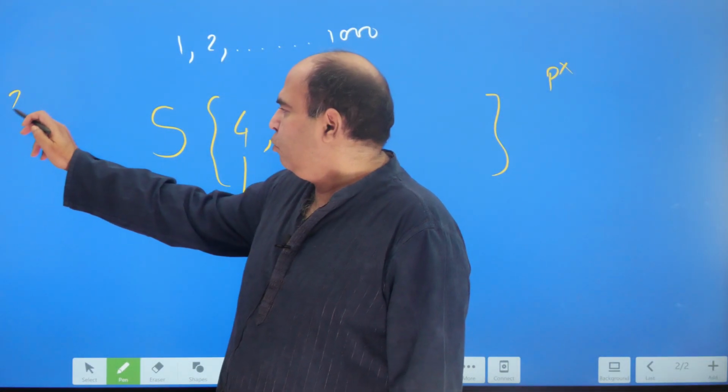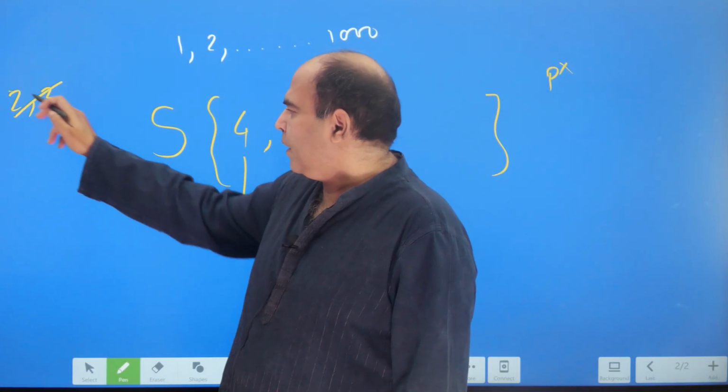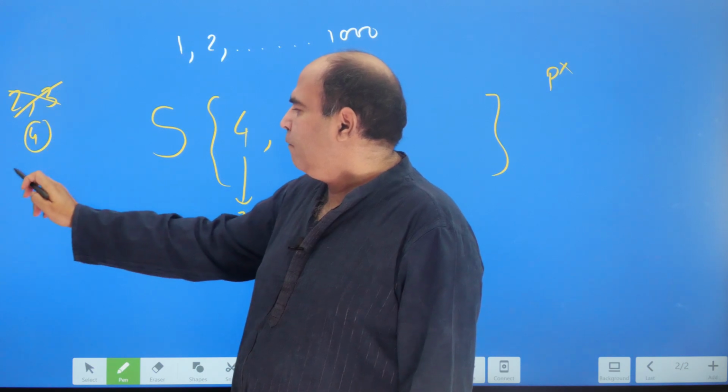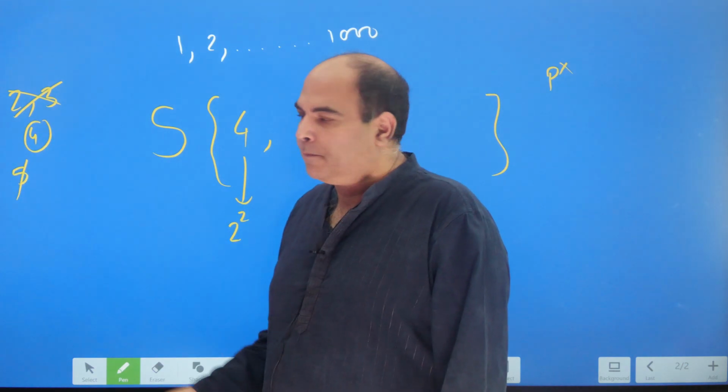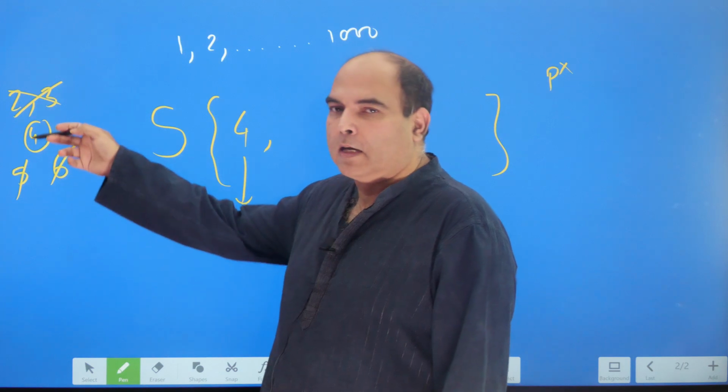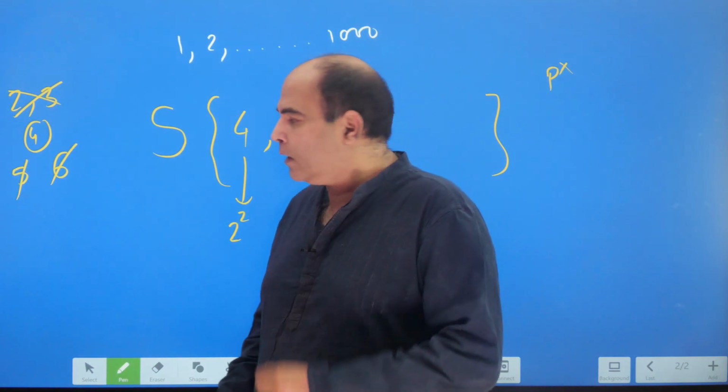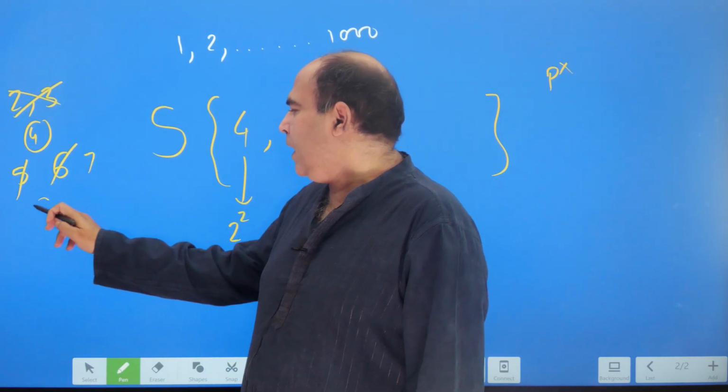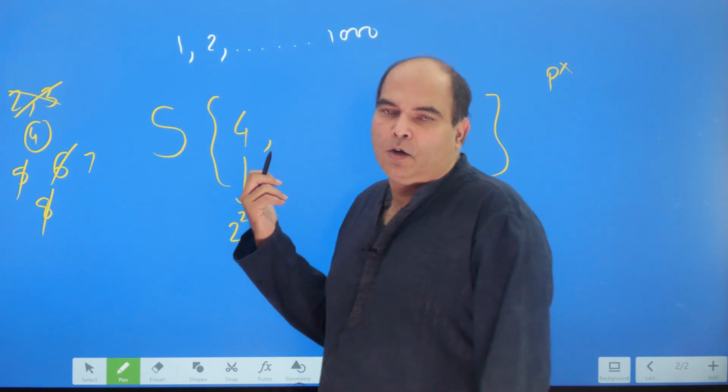So same logic, going forward, 2 or 3 I rejected because they are prime. 4 I could take. 5 I can't take because it's a prime. 6 clashes with 4, it's got a 2 inside it. 7 is a prime. 8 will clash with 4, I cannot use a 2 cube any longer.